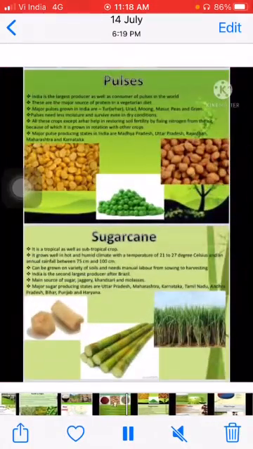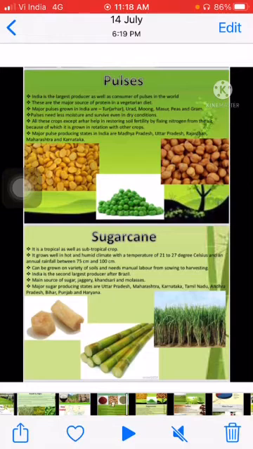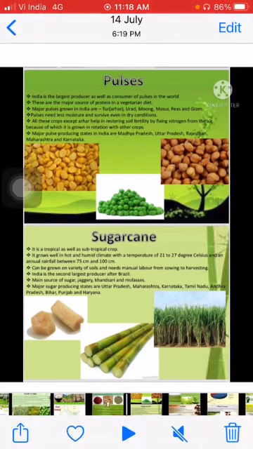Now we talk about pulses and sugarcane. So, pulses. India is the largest producer and consumer of pulses in the world. They are a major source of protein. They require less moisture and survive even in dry conditions.